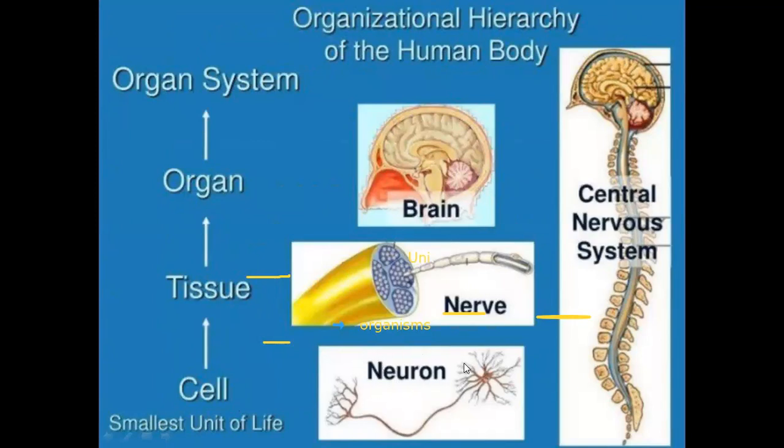Which kind of cell here? It's a neuron. Groups of neuron cells form nerve tissue. And groups of nerve tissues form an organ called the brain. And the brain, beside the nerves, forms an organ system, which is the central nervous system.